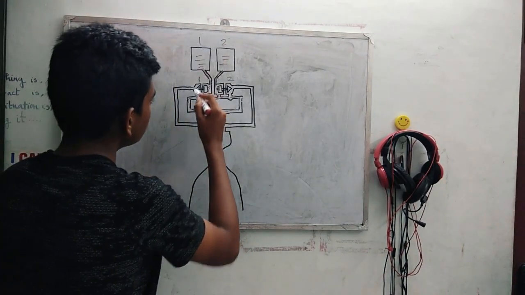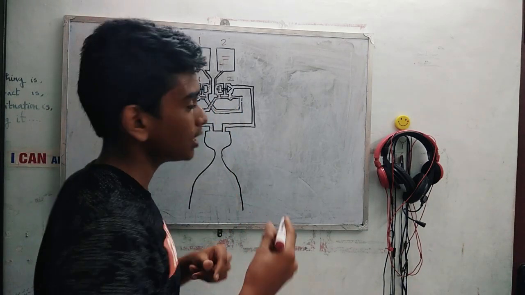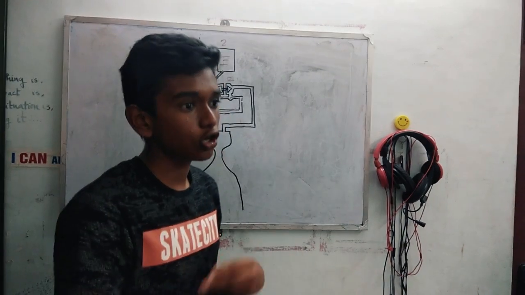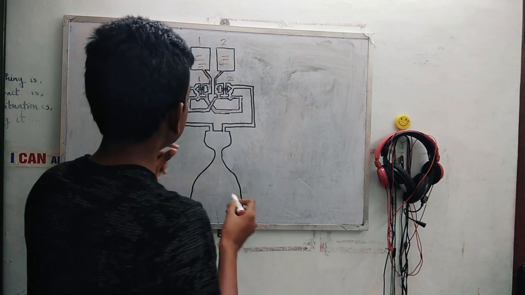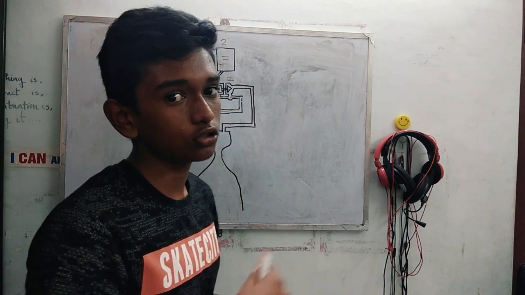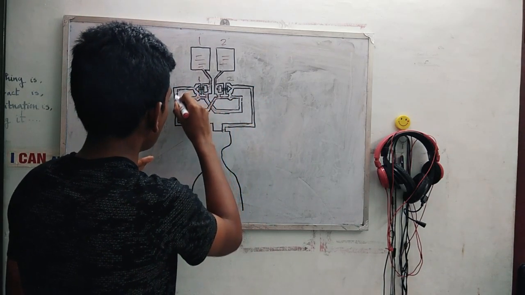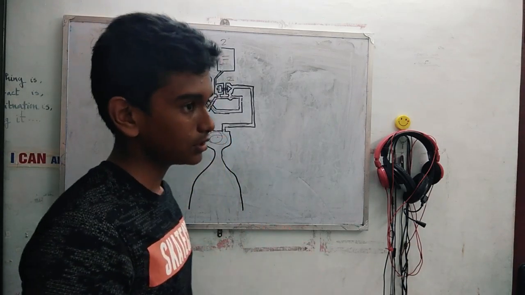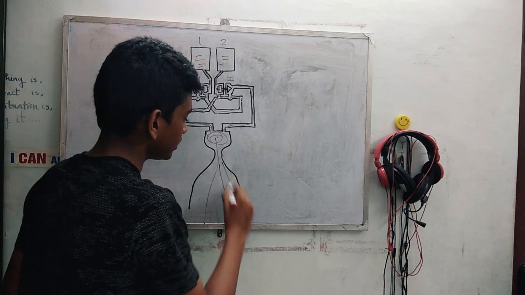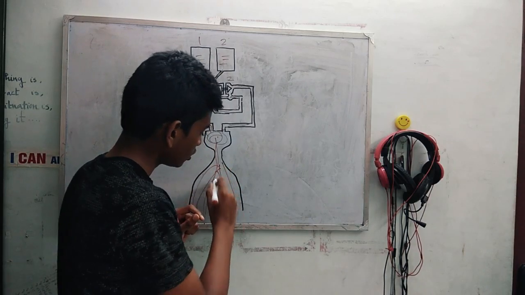So that's it. The first combustion takes place here and here, and due to the combustion force, the turbine pump of the pre-burner starts to rotate. So due to the rotation force, the rocket engine turbine pump also starts to rotate. Because of that, all the combustion takes place here in the combustion chamber and gives a big thrust with full efficiency. So this is the modern concept of the full flow stage engine.